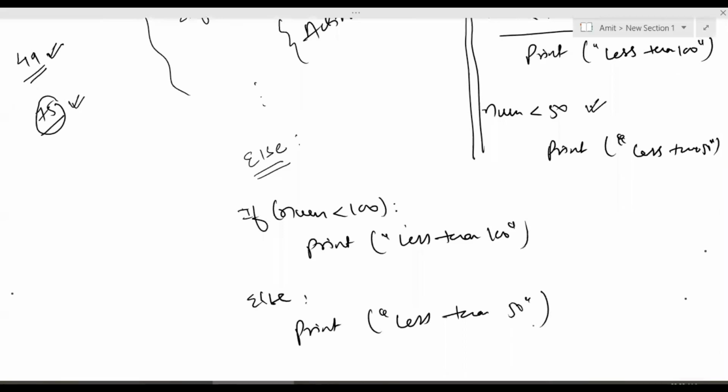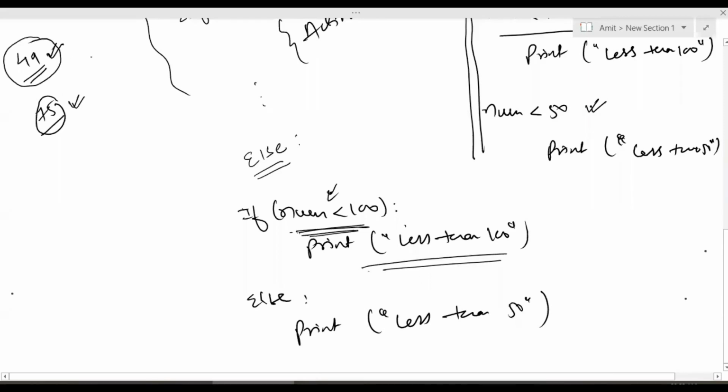But let's validate whether this solution is correct or not. If I say 49, the first condition will get checked, and this will become true because the number is less than 100, and it will print less than 100. When I say 75, again this condition is true, and it will print less than 100. But what was my expectation? For 49, I wanted the answer less than 50, not less than 100. If you observe this solution, this part of the code is never getting executed. Your program is never reaching this line of code.